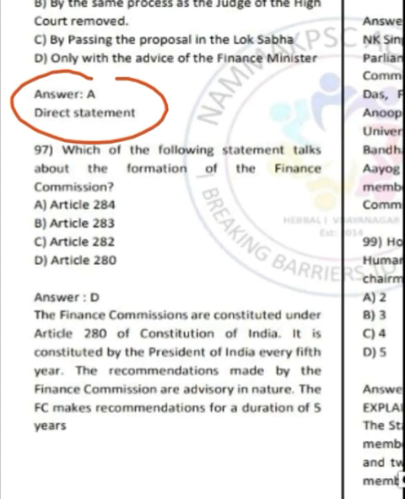Question number 97. Which of the following statements talk about the formation of Finance Commission? Correct answer is option D, Article 280. Article 280 deals with the Finance Commission of India. You can go through briefly about Article 280.